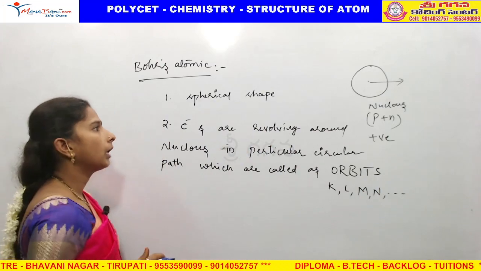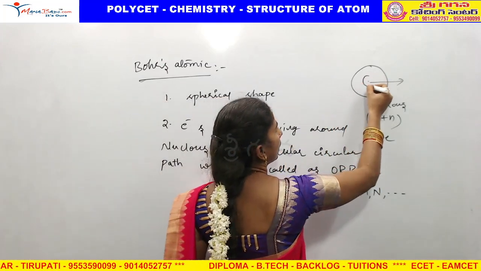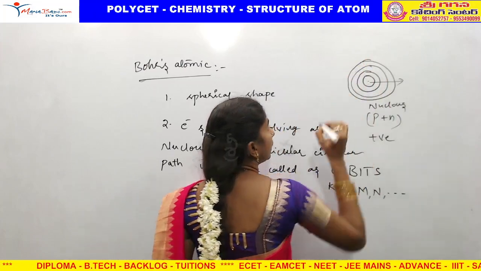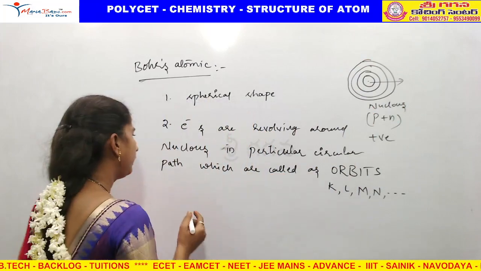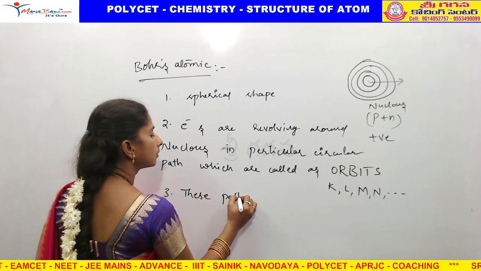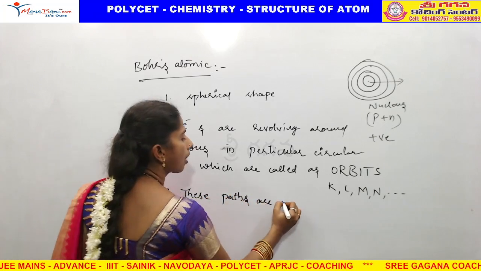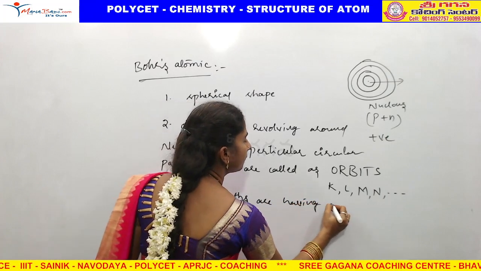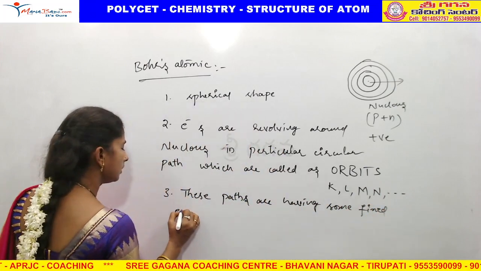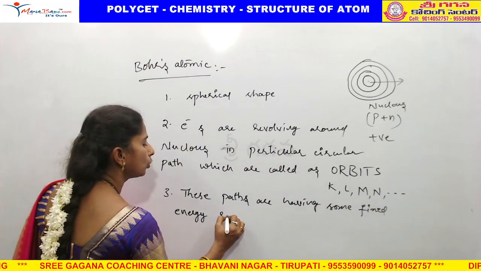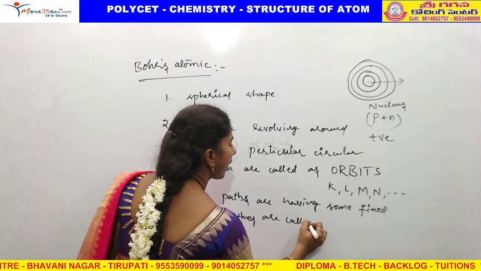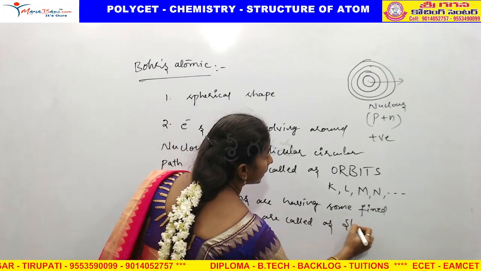So they have particular paths around the nucleus. In those particular paths, electrons are revolving, and these paths have some fixed energy, so they are called stationary orbits.